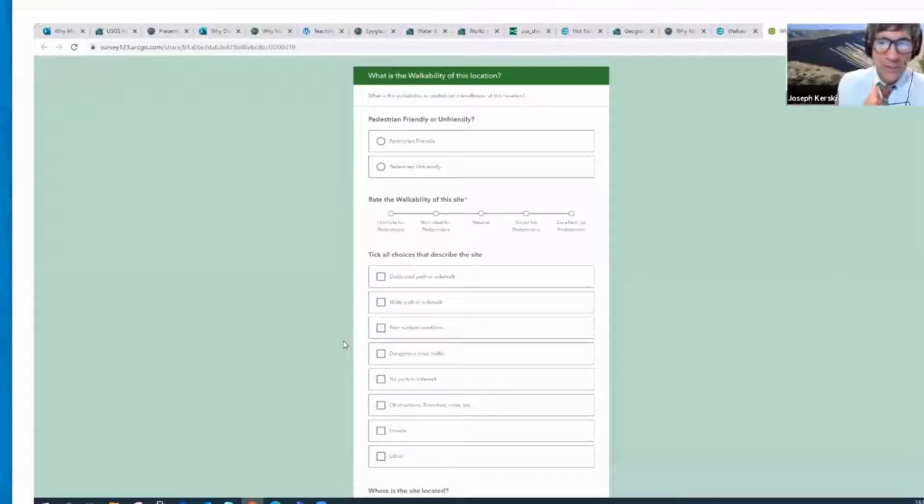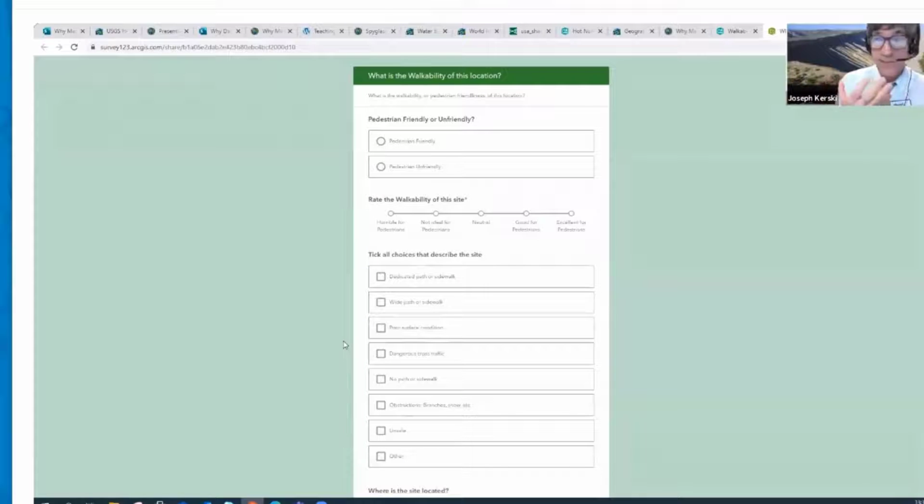You may have even created a survey through SurveyMonkey or Google Forms. There are lots of ways to create surveys, which is part of the reason why people are over-surveyed nowadays. It's easy to create these surveys. But here is a special kind of survey. It's called Survey123, and this is part of this whole mapping, geographic information systems environment.